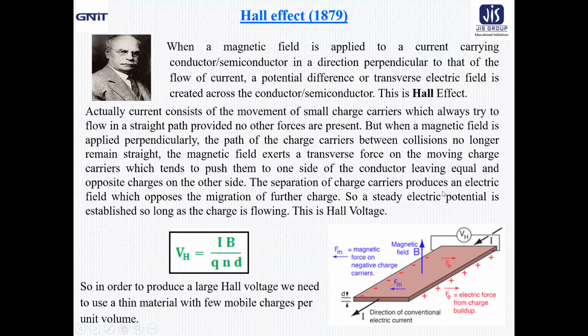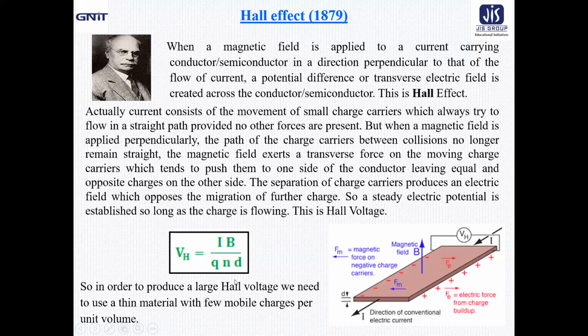Naturally, separation of the charge carriers produces an electric field which opposes the further migration of the charges. That means a steady electric potential or voltage is developed so long as the charge is flowing, and this is called the Hall voltage. So for a current carrying conductor placed in a perpendicular magnetic field, the voltage developed is called the Hall voltage.